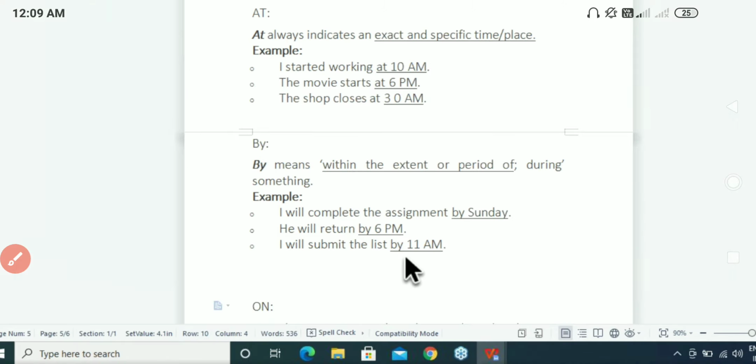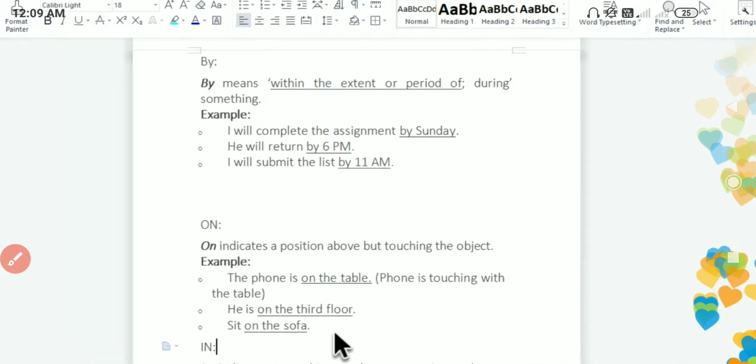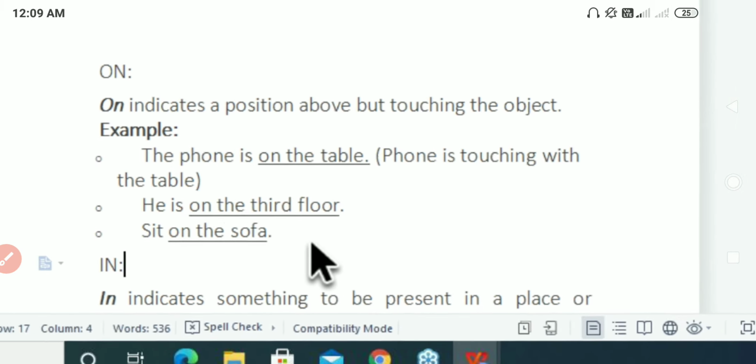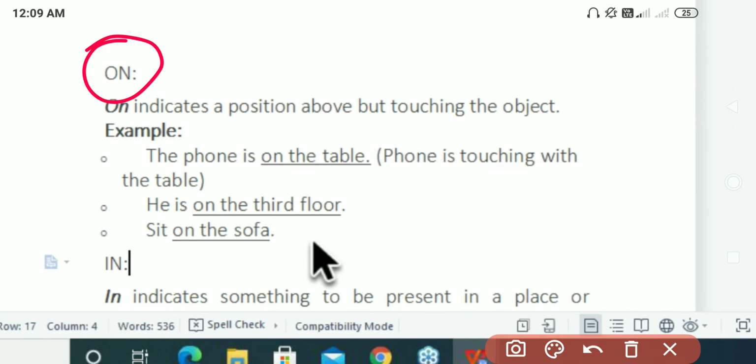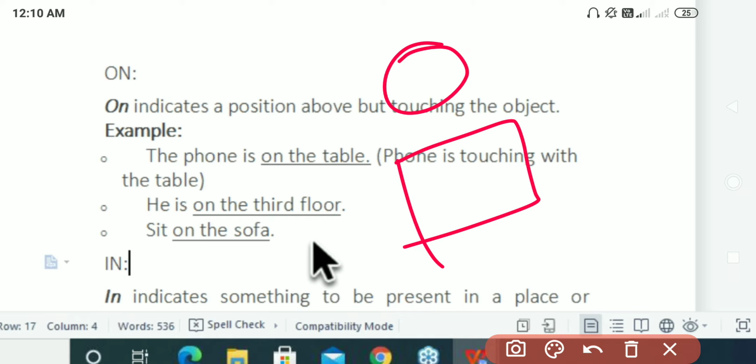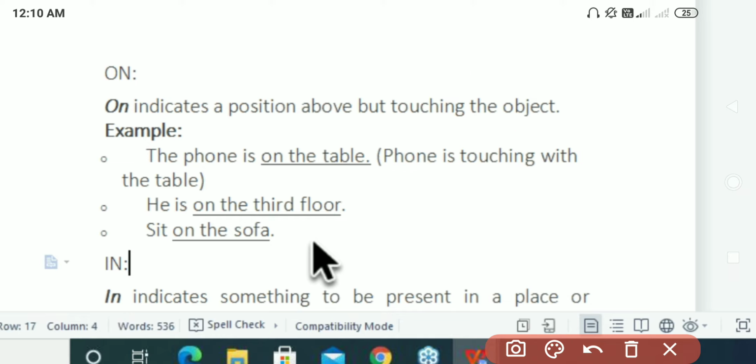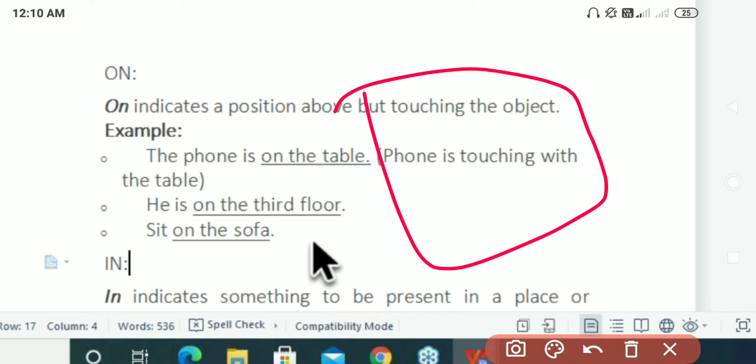Okay, so after that we are using on and in. Very interesting, guys. So let us discuss on first. On indicates a position above but touching the object. So a table is there and a ball is there. If they are touching, then you should be using on. And if the table is there or bed is there, and if you are sleeping on the bed, you are not actually sleeping on the bed, you are sleeping in the bed.